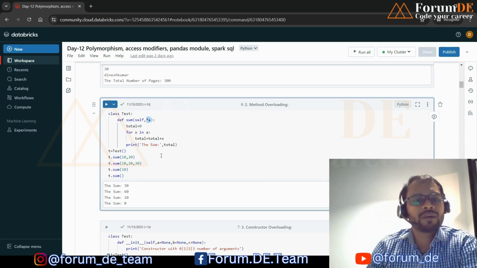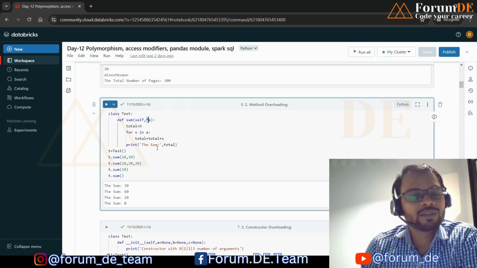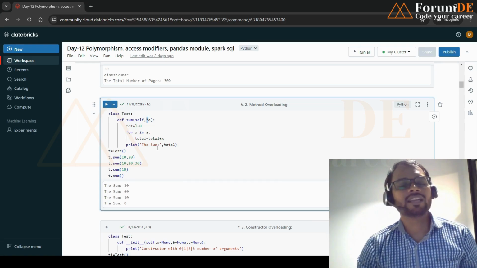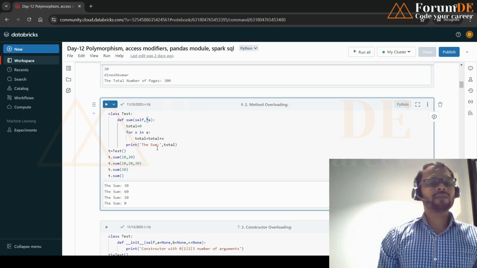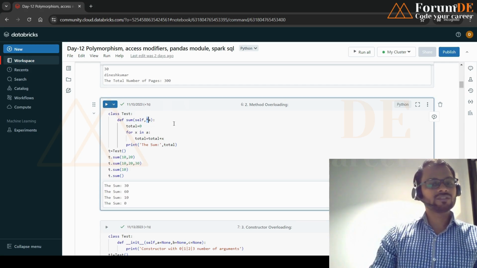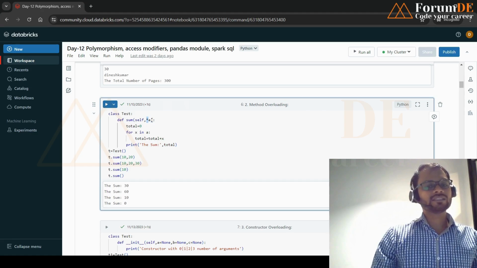If I pass a variable starting with a star, that shows it takes n number of variables. It can be 0, 1, 2, or n variables. Then we do the sum of all the parameters we are passing, just doing the addition.